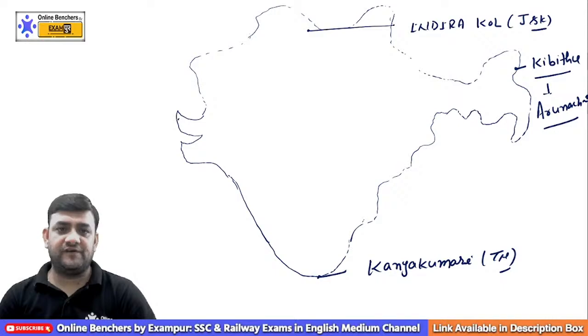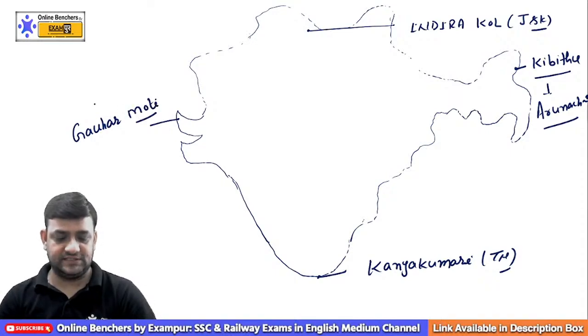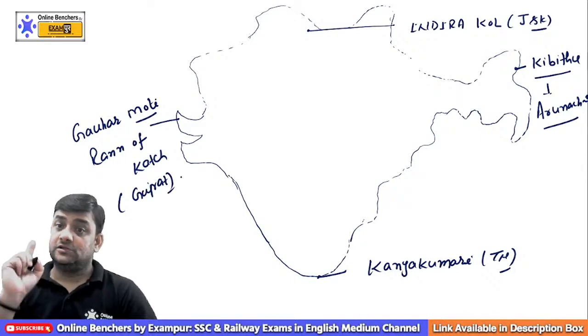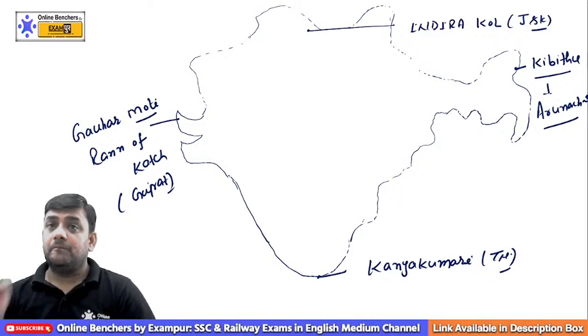If you come to the westernmost, this is Goharmoti, Rann of Kutch. That is in Gujarat. Kanyakumari is in Tamil Nadu, but remember one thing, this is the southern point.